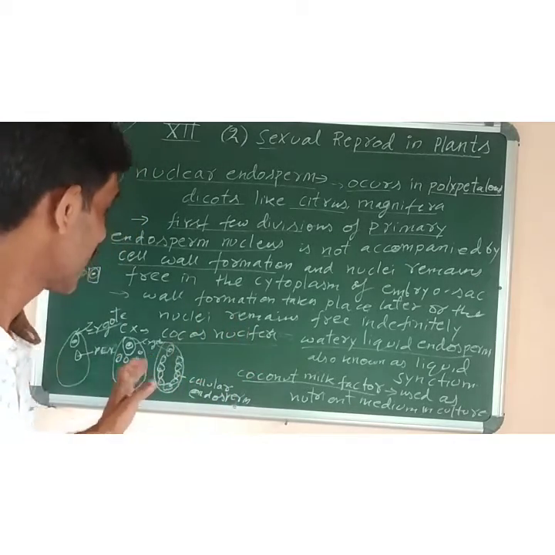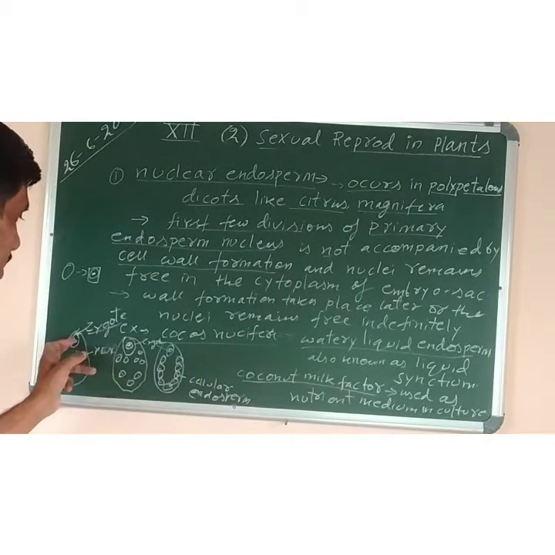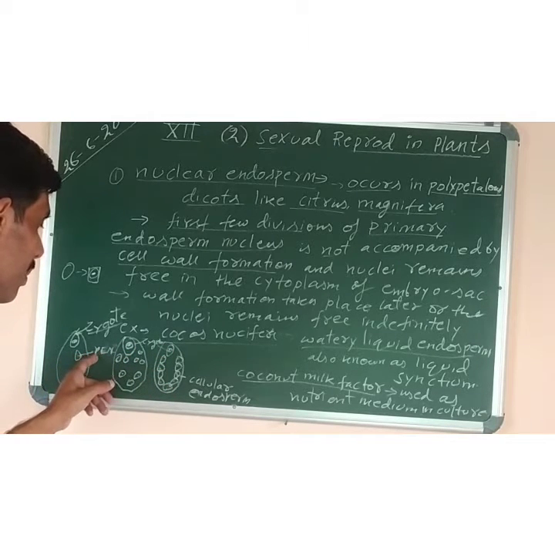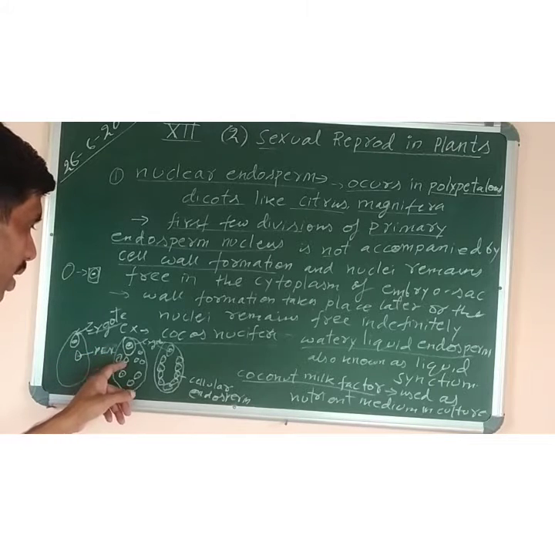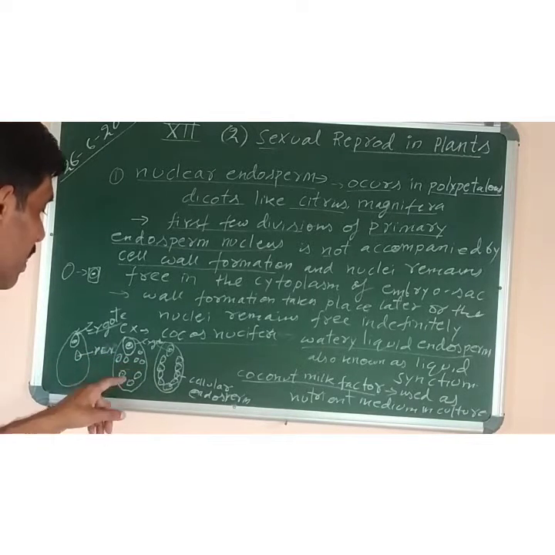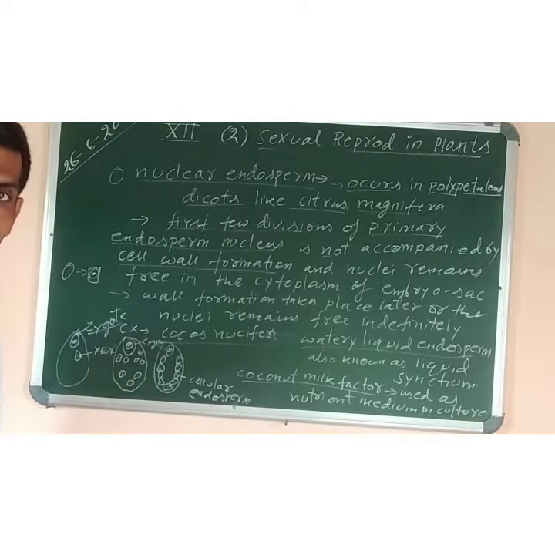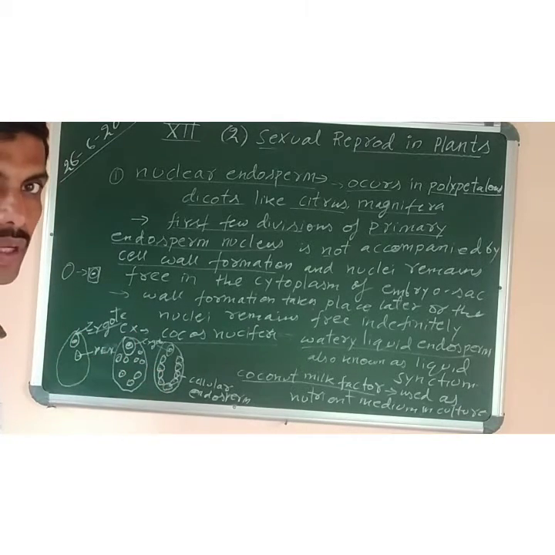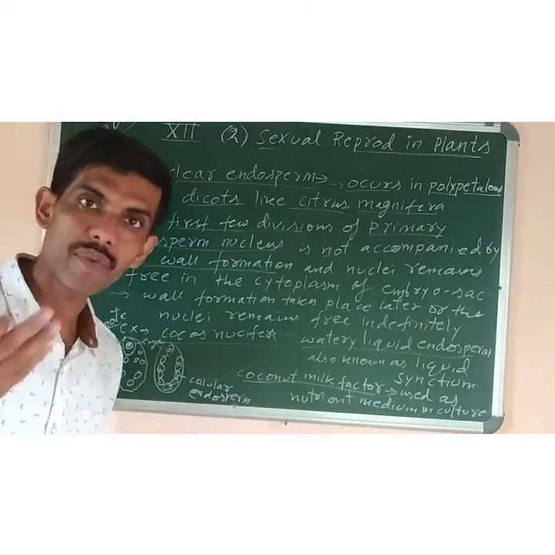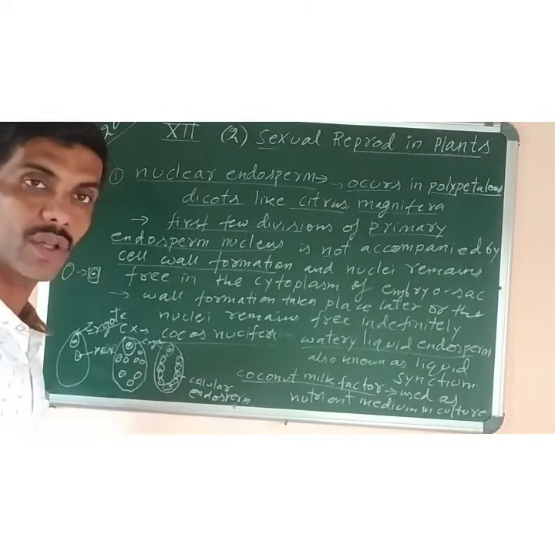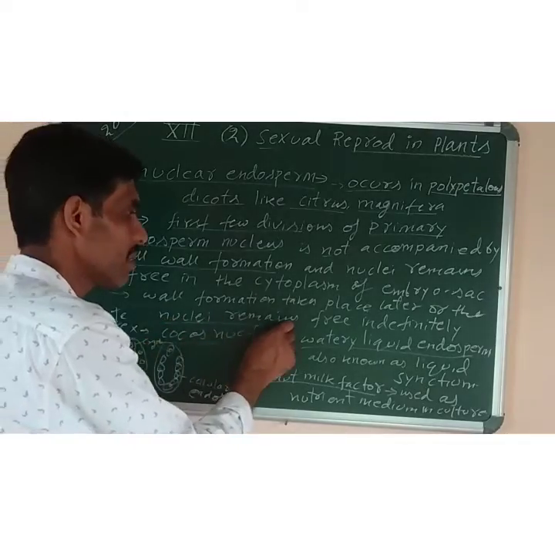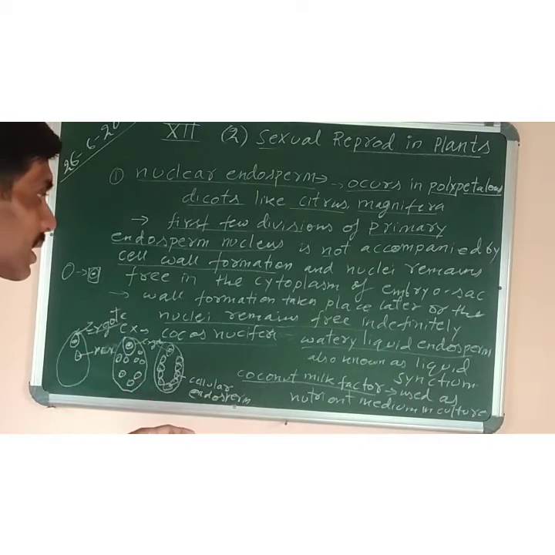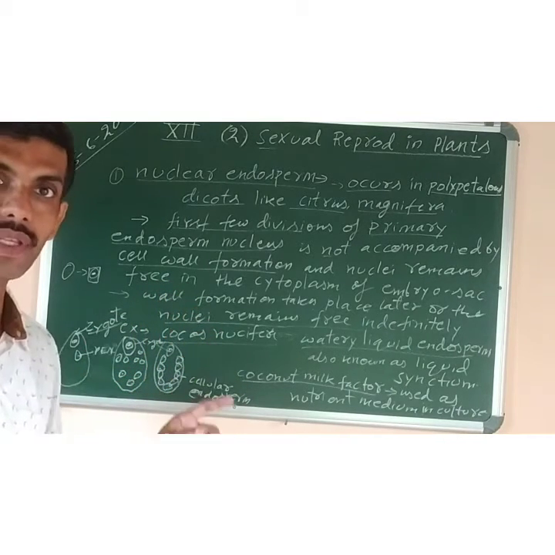Got it? So now the next one, this one you can see in the diagram. First one is the zygote, here the zygote is developing and it will develop into the embryo. Whereas this primary endosperm nucleus, it is 1, 2, 3, 4, 5, 6, 7, 8, okay, they divide into many nuclei. The nuclei may not have cell wall formation, or if the cell wall is formed, it is formed later on, and if it is not formed, they will remain as nuclei only, permanently or freely.